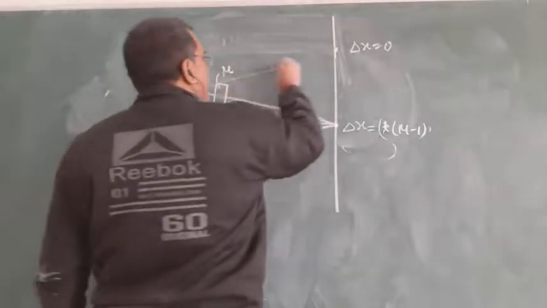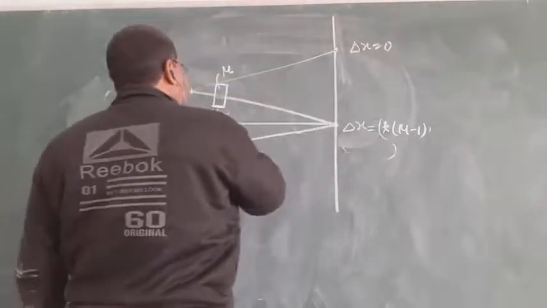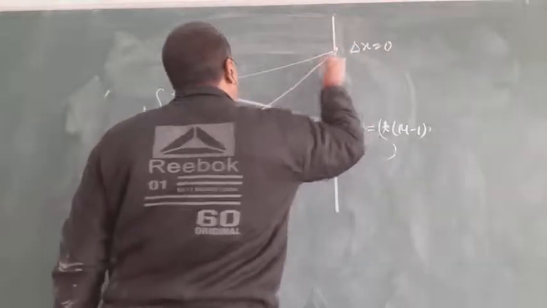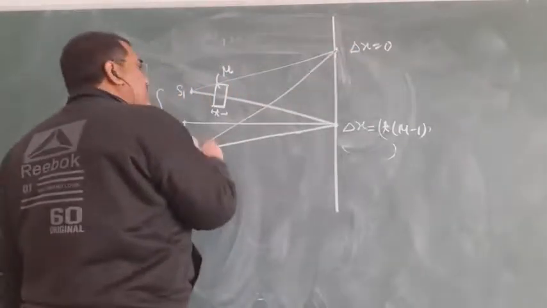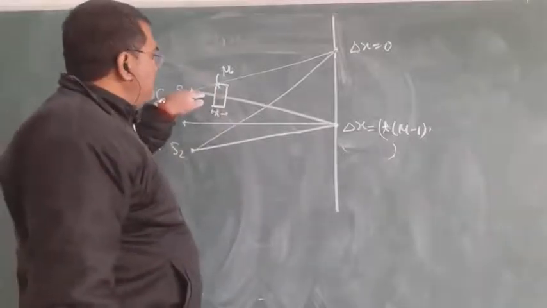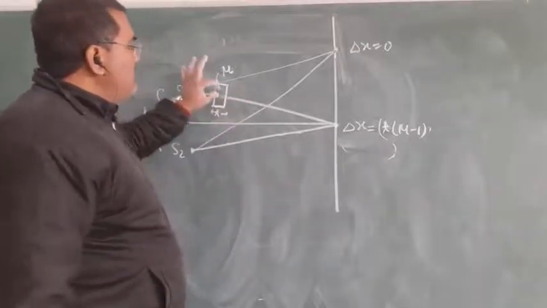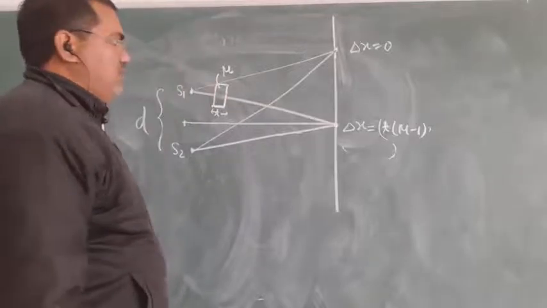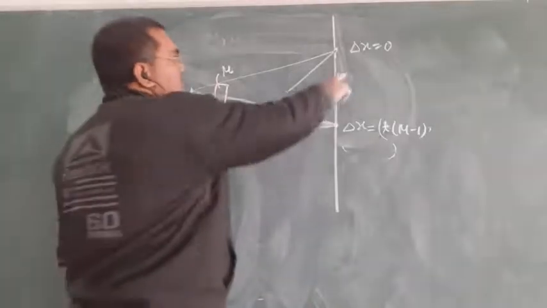If it travels like that, then it should travel like that. So it will travel more than this one, because in this path extra path length is developed. So the central maxima will shift here.